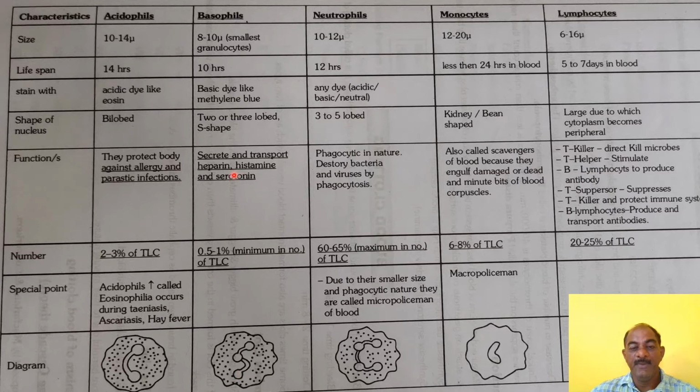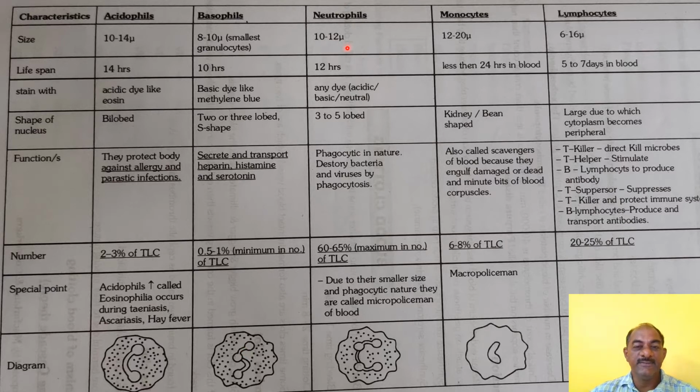The main function of basophil is to secrete and transport heparin, histamine, and serotonin. The total number is 0.5 to 1%, the minimum number of the total leukocyte count. The structure or diagram is in this fashion: granules are present, the nucleus is twisted, surrounded by cytoplasm. They stain with methylene blue or basic stain.